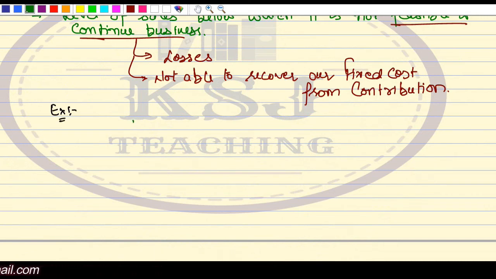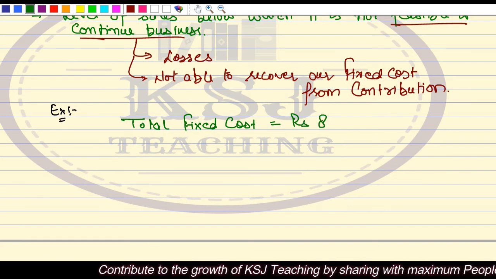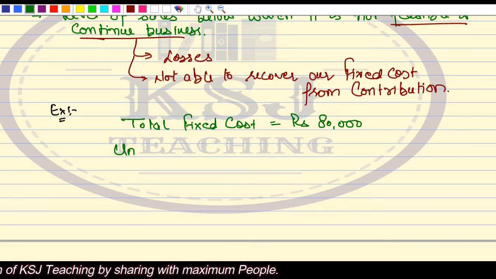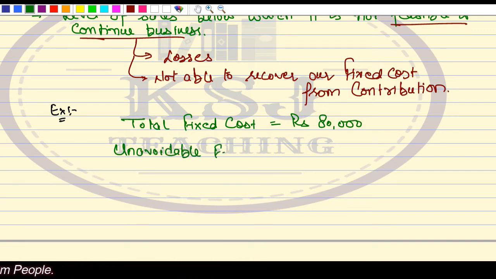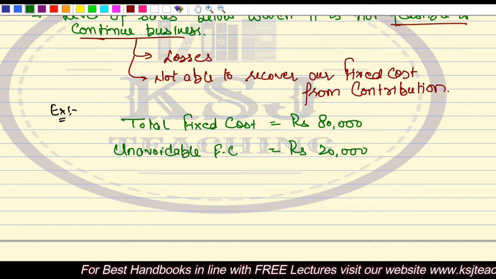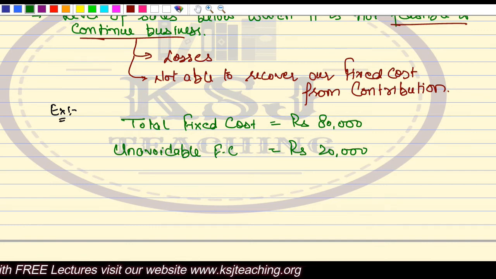I say my total fixed cost is rupees 80,000, right? My unavoidable fixed cost is rupees 20,000. Now, what is meant by this unavoidable fixed cost? Unavoidable fixed cost is that cost which we will have to incur even if we close the business. It is to be incurred in any case, right?